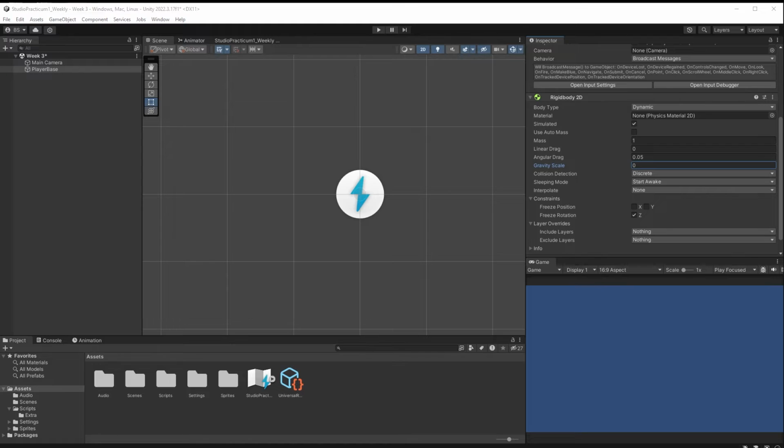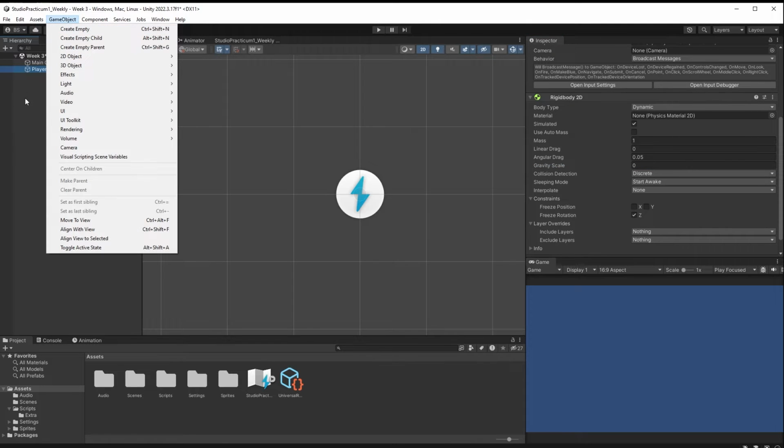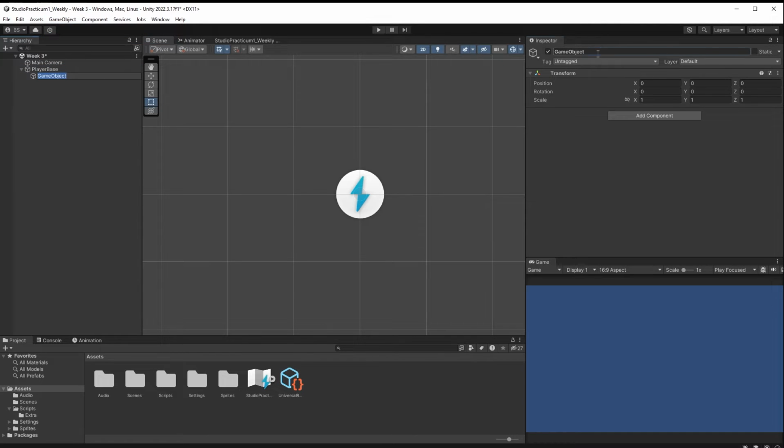What I like to do is separate my art from the actual player base here. So what I'm going to do is click on this, the player base. I'm going to go to game object and I'm going to say create empty child. And you can call this whatever you want. This could be your player art, let's say.